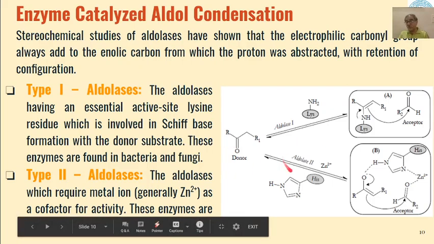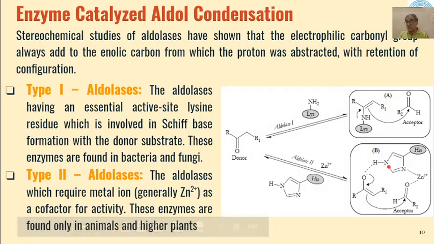So when we are having aldolases type 2, then these donor molecules will first interact with this binding site or active site in the form of histidine. And in histidine, we know that one nitrogen is acting as an acid, the other nitrogen is acting as a base.